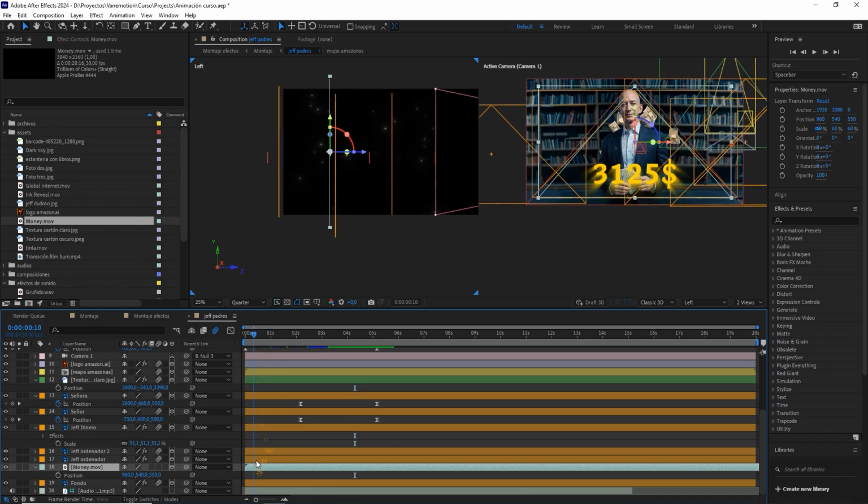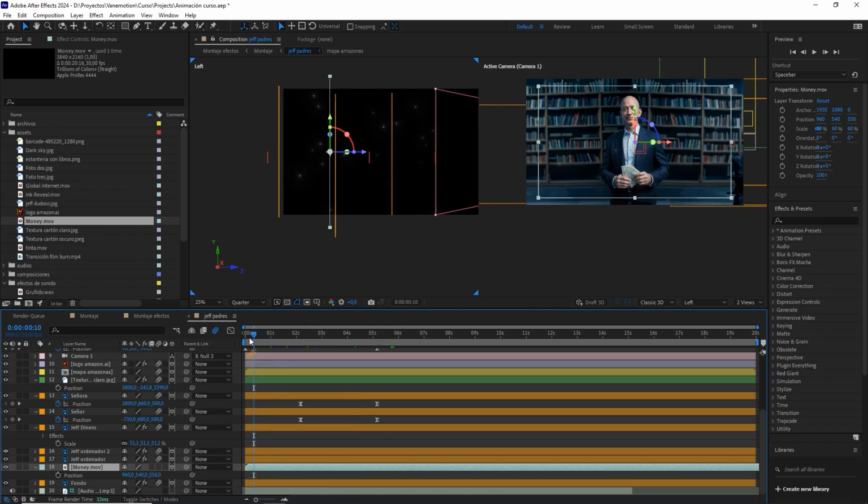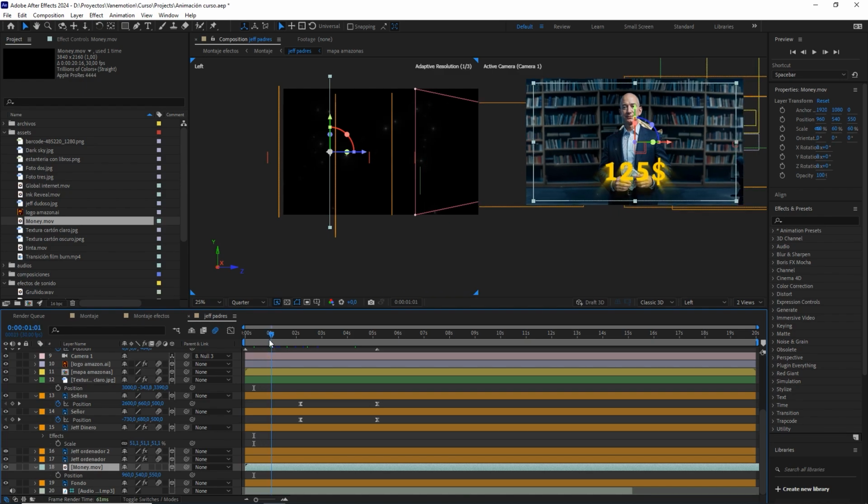What happens? I don't want it to start here, right at the beginning of the timeline. So I'm going to advance to the second one there and that's where this layer is going to start.